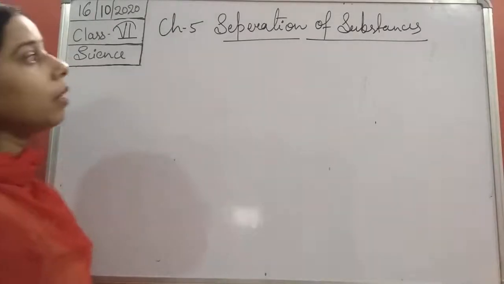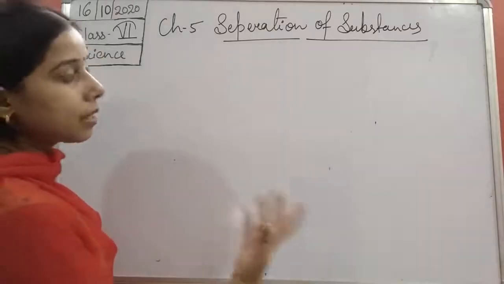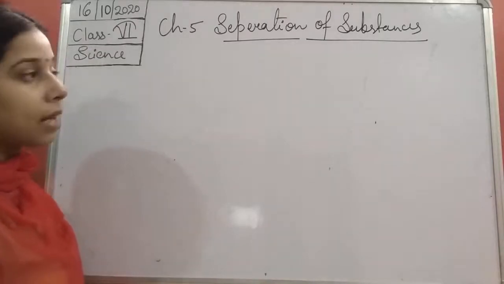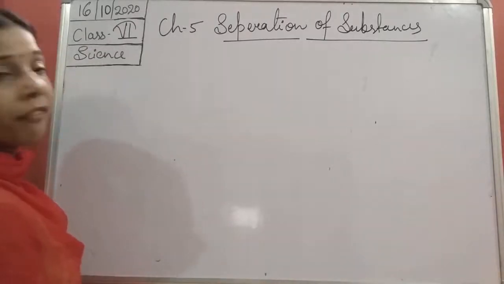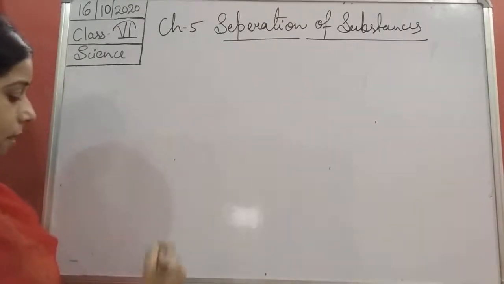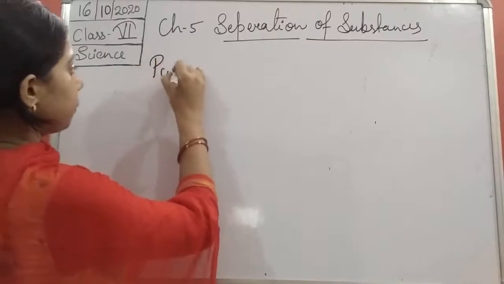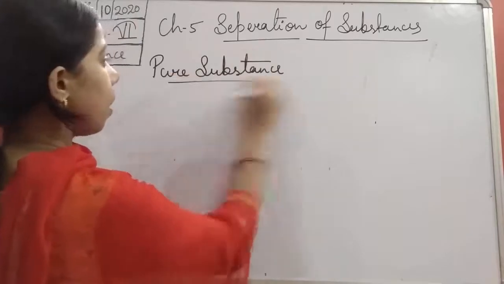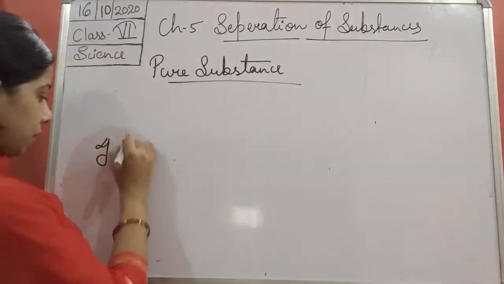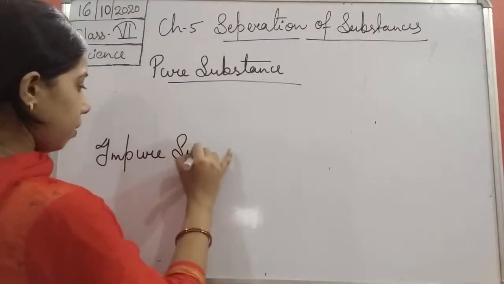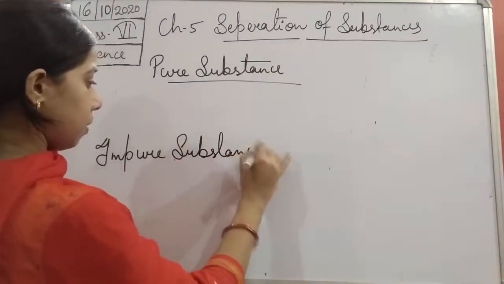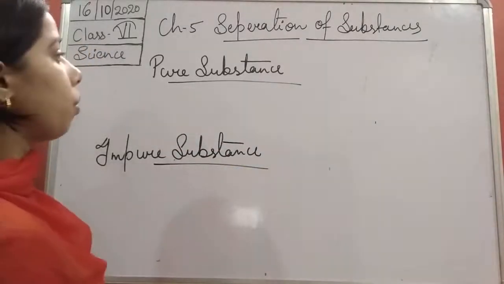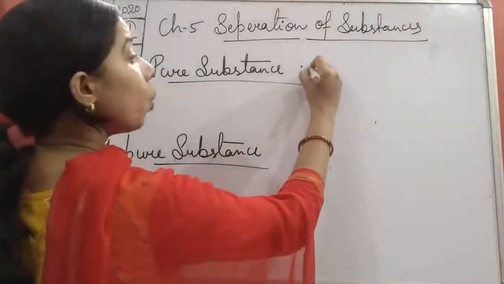Before we go further and try to understand the different separation techniques by which we are able to separate different substances, we should know the meaning of two things. The first thing is pure substance, and the second one is impure substance. Pure substance and impure substance. What do you understand by a pure thing, students?